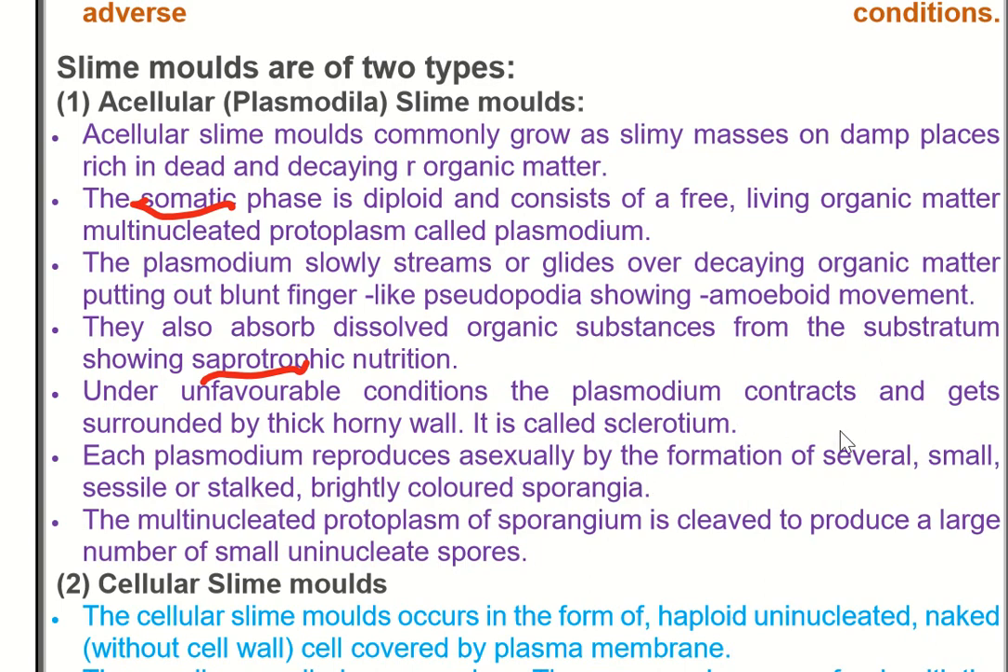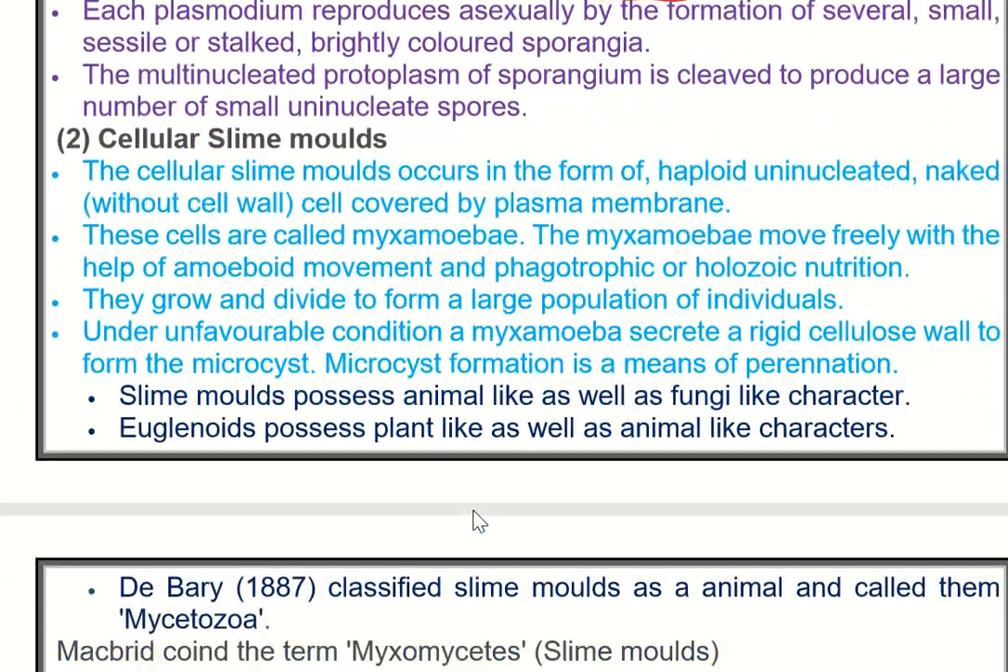Under unfavorable conditions, the plasmodium contracts and gets surrounded by a thick horny layer. It is called sclerotium. Again, important term. Each plasmodium reproduces asexually by formation of several small sessile or stalked, brightly colored sporangia. Angia is the sac.